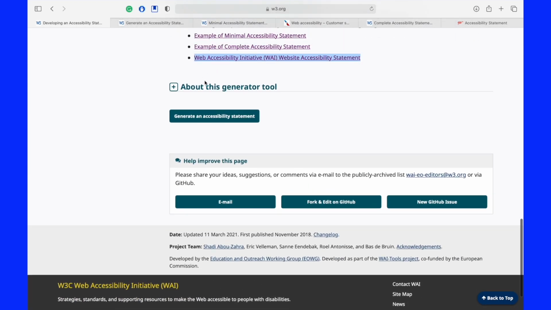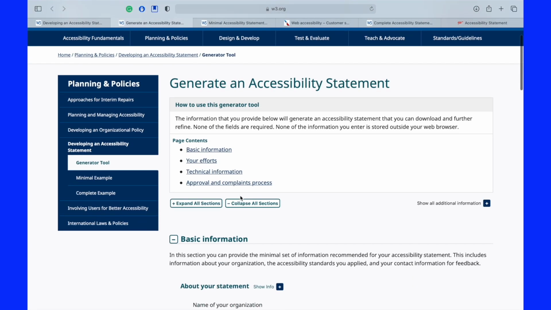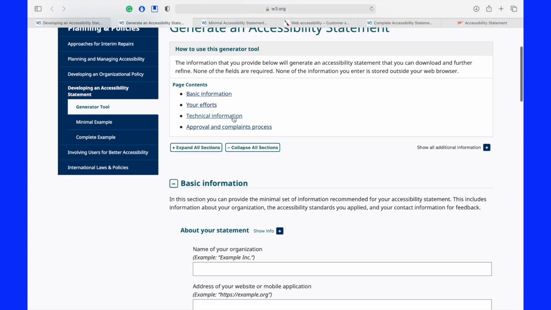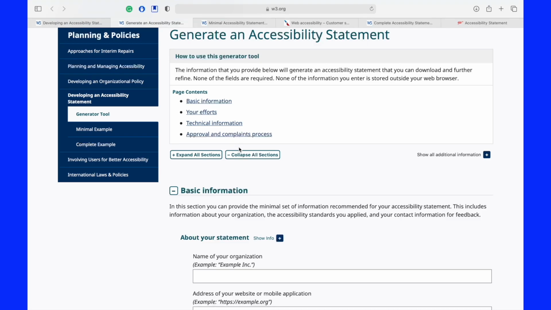If you're interested, at the bottom of this page, there's a generate an accessibility statement option. I will put this link in the description too. What it does is it actually allows you to make an accessibility statement for your own website.